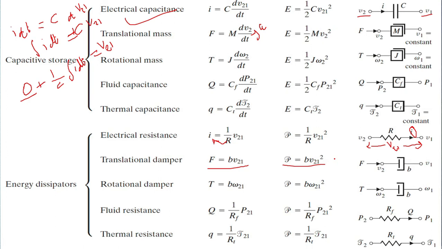This is damping or viscous friction. Here we have represented it with a B. Sometimes it is also represented as F, and it characterizes the mechanical element that absorbs energy. So this is all about the representation of differential equations of electrical and mechanical systems.